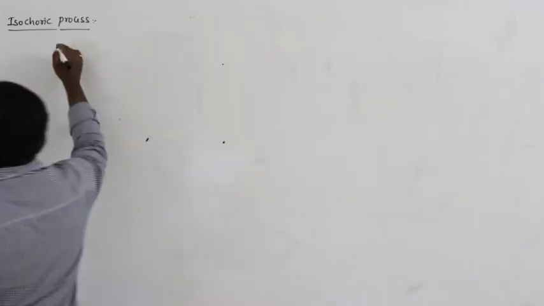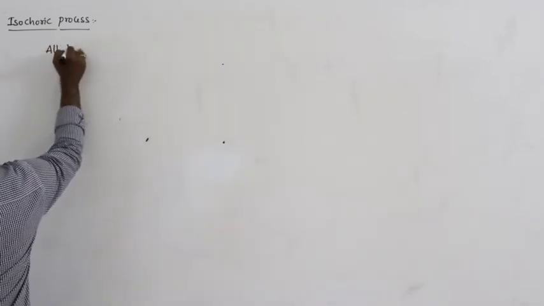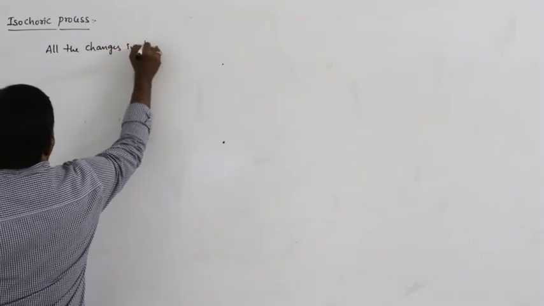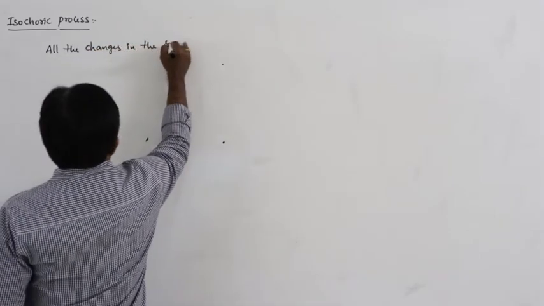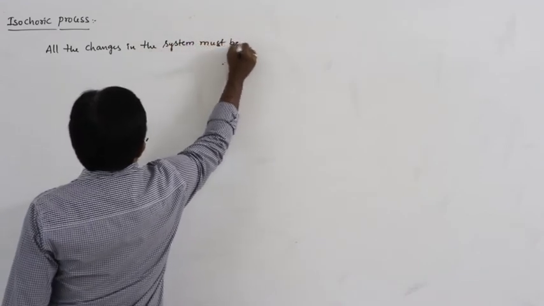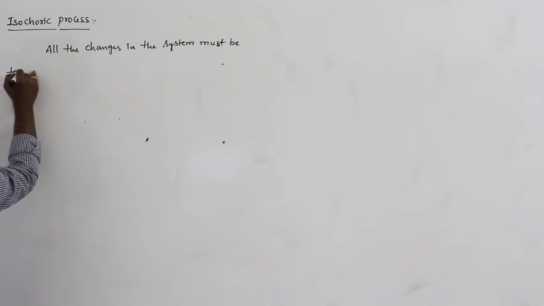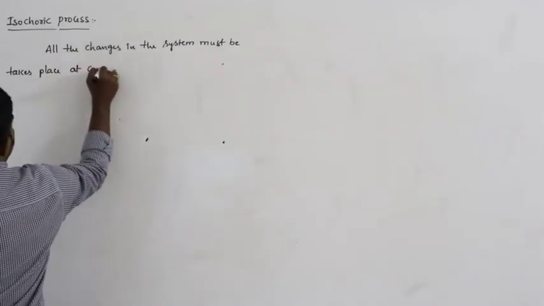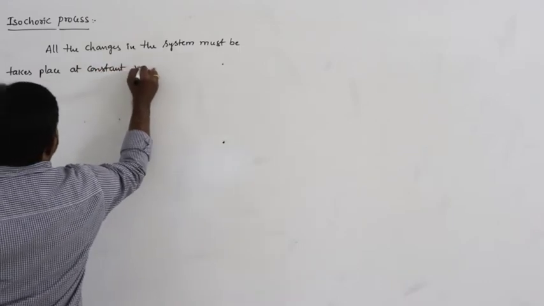We discussed the isobaric process, where all the changes in the system must take place at constant pressure. Same situation here: all the changes in the system must take place at constant volume.